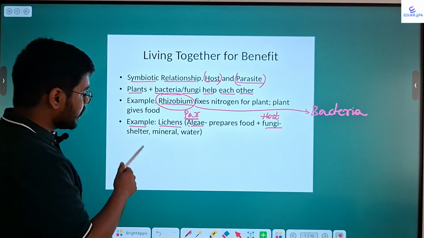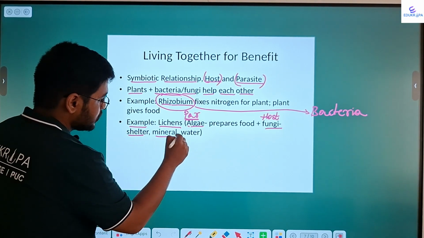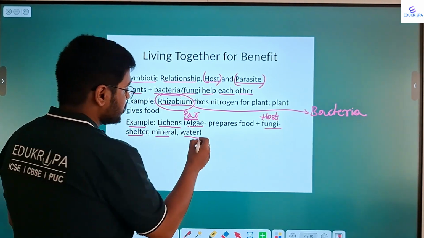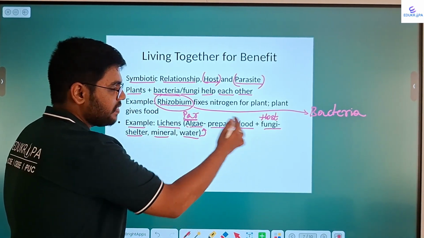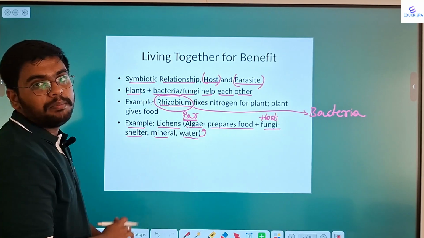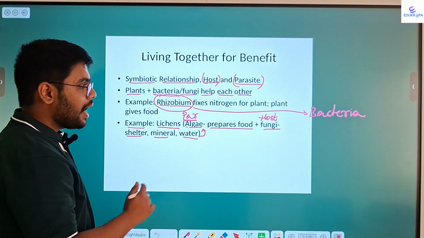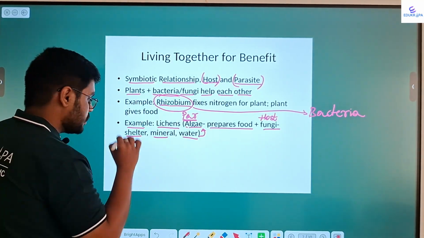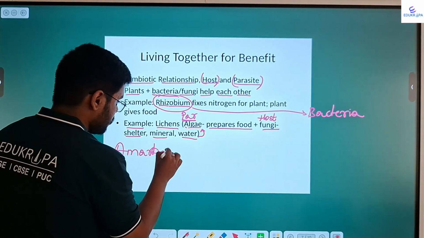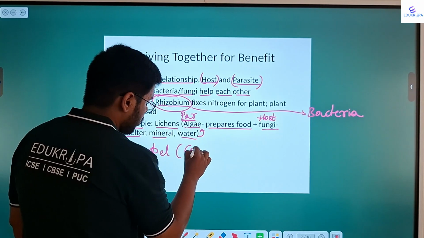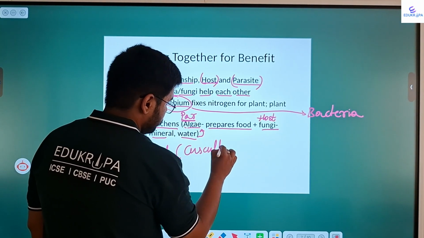So fungi gives shelter, minerals and water. In return, algae prepares the food for fungi. This is one example of symbiotic relationship. Another one which I have not mentioned in the slide is amarbel, or you can call it as cascata.